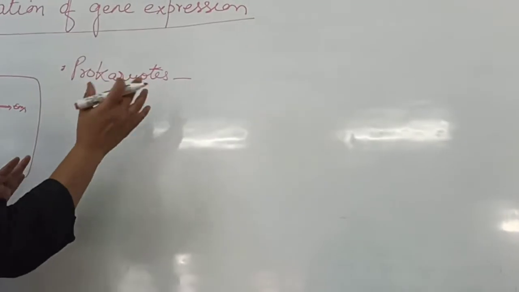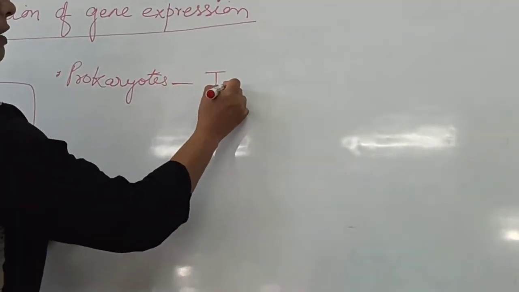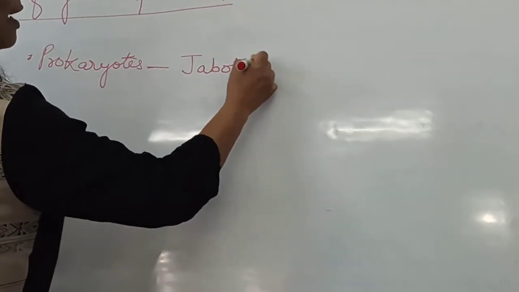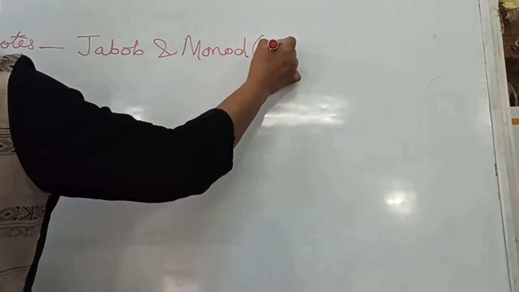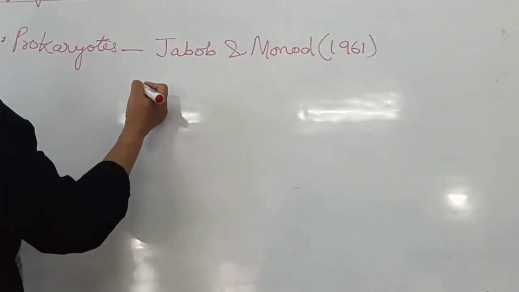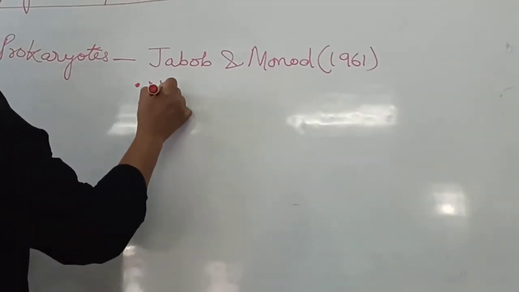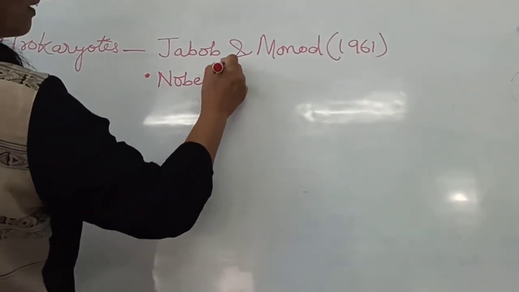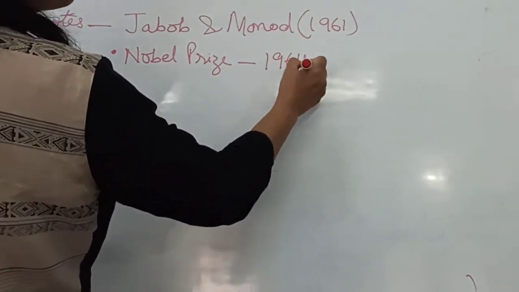So we will not go into details about eukaryotes, we will go to prokaryotes. In prokaryotes, gene expression has been studied in detail by Jacob and Monod. They studied it in 1961, and for this work, that means regulation of gene expression in prokaryotes, they got a Nobel Prize in 1964.